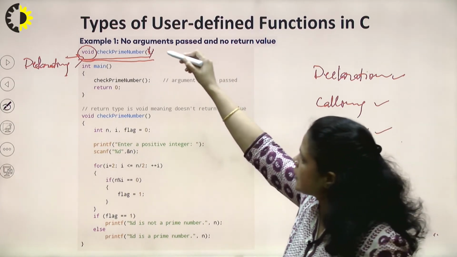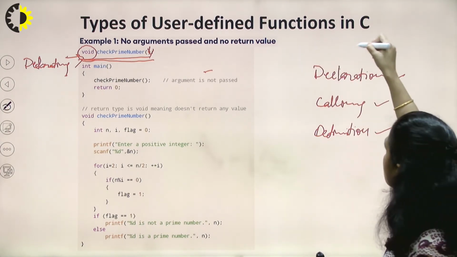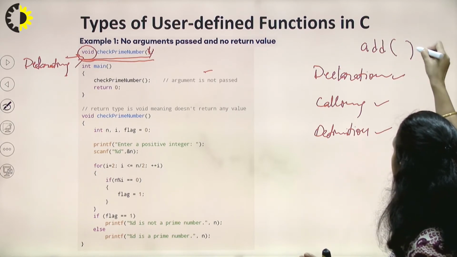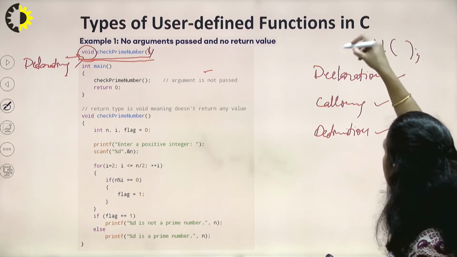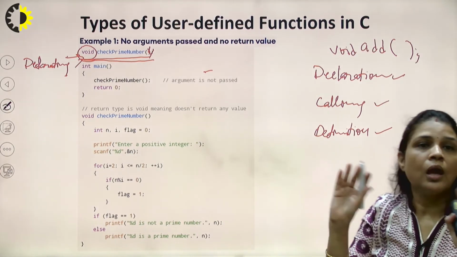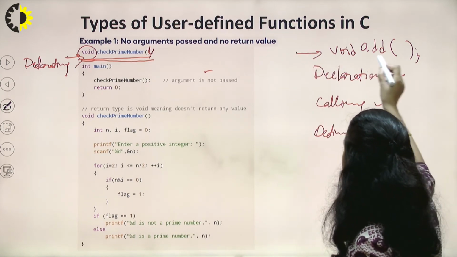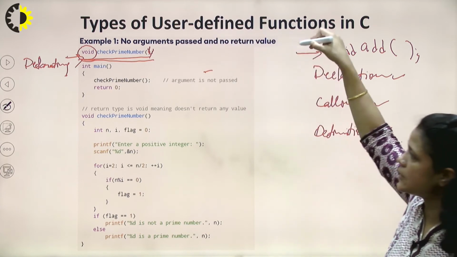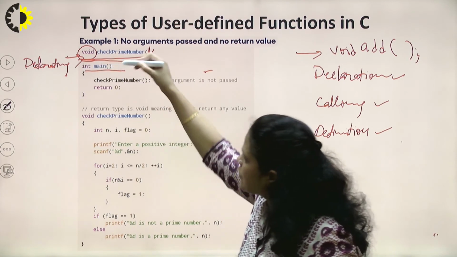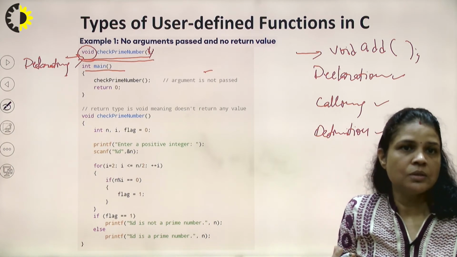So we can write the declaration statement here. Let's suppose we want to make a program for adding two numbers, then our function name is add, and if I'm not taking any argument, then how will we write this function? Void add, empty brackets, semicolon. So this is the declaration if this add function belongs to this first category, right? So this is the declaration. In main, what we need to write, we need to call the function to check whether a number is prime or not.